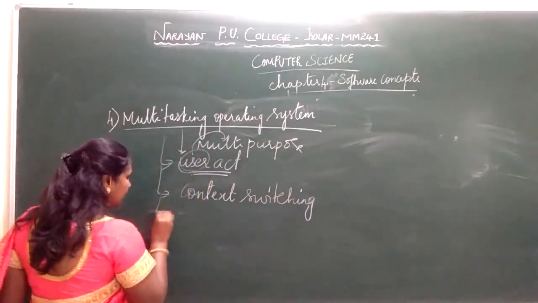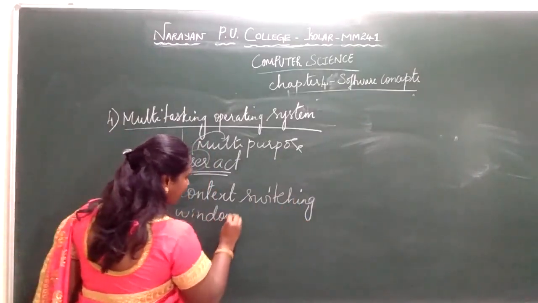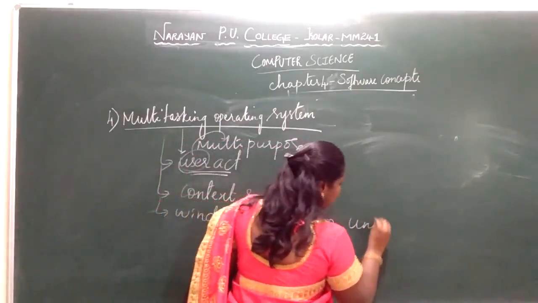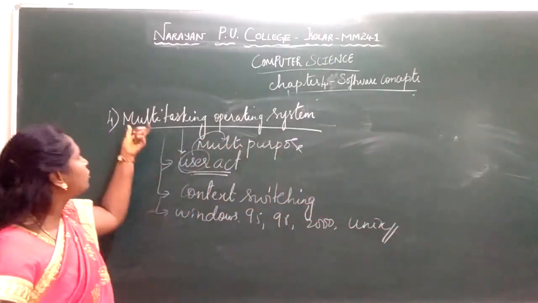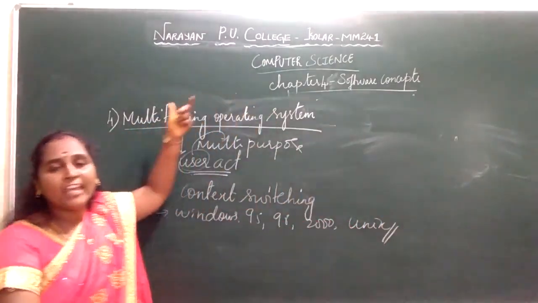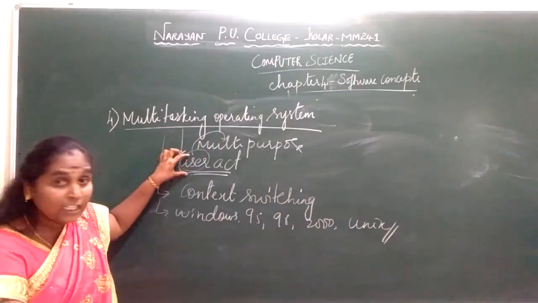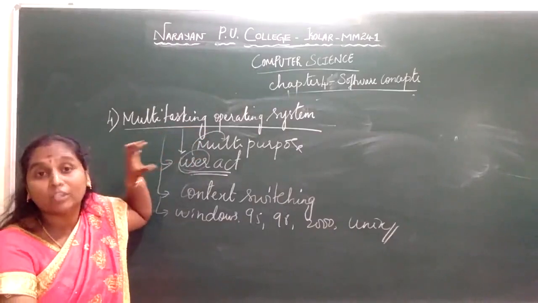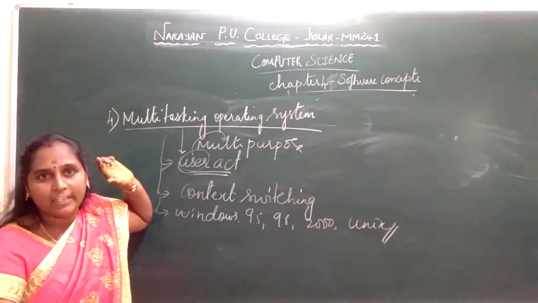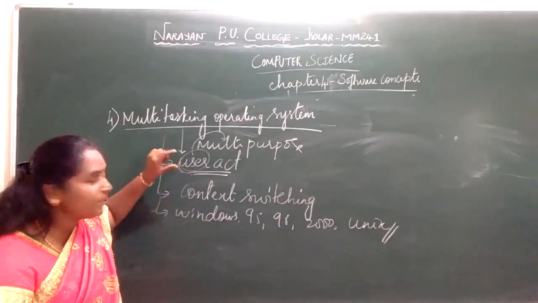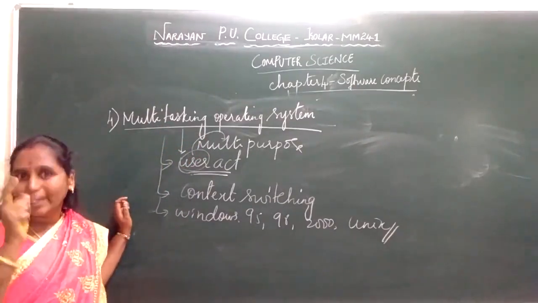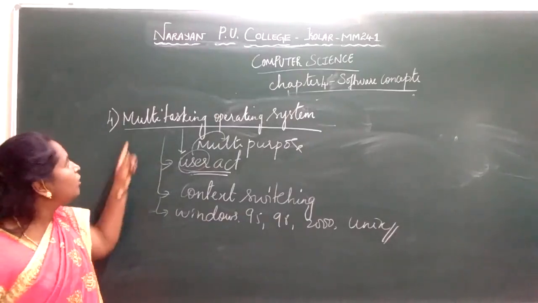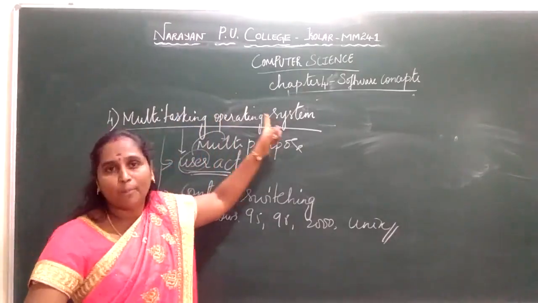Examples of this are Windows 95, 98, 2000 and Unix. These are the examples of the multitasking operating system where the resources are shared by a single user, and that user is going to perform more than one task simultaneously. So here it acts for the resources shared by a single user, but it does not execute one program at a time. It concurrently executes more than two processes at a time. Such a thing we call a multitasking operating system.